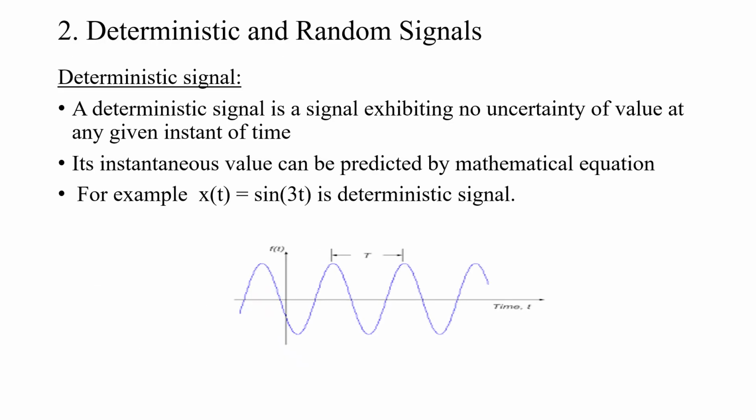First, continuous time signals: we already know from the first video lecture about continuous time signals. Discrete time signals are discrete in nature and are denoted by x of n, while continuous time signals are denoted by x of t.